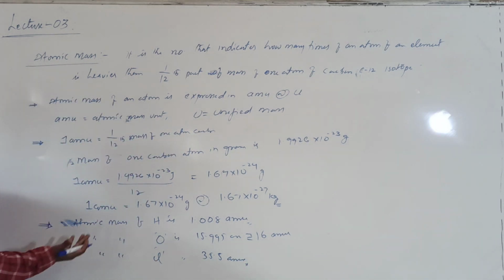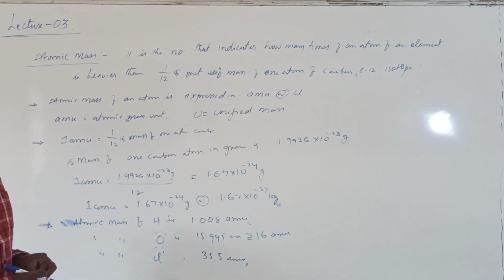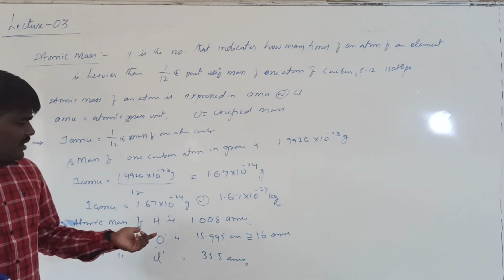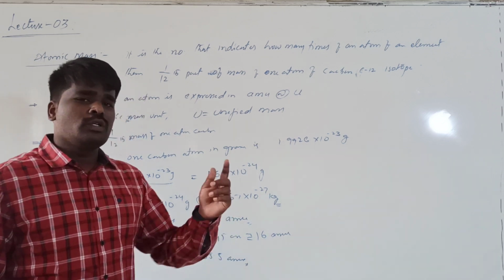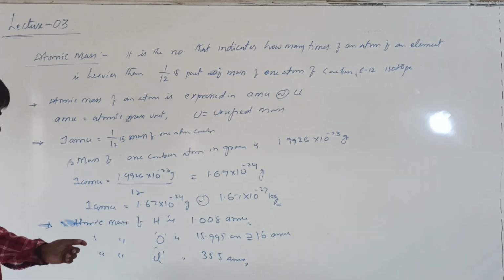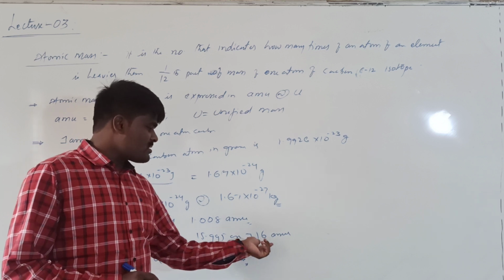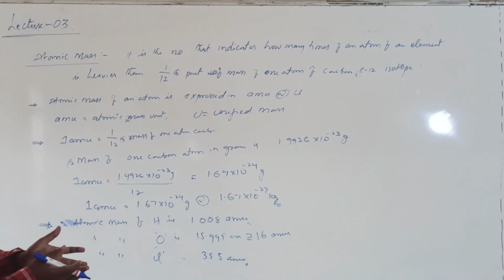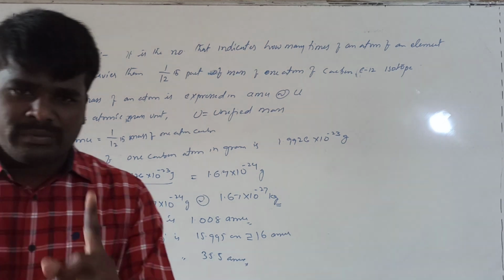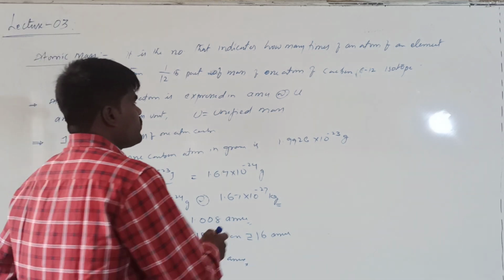This is a number which tells how many times it is heavier than 1/12 part of the carbon C12 isotope. That means a hydrogen atom is 1.008 times heavier than 1/12 part of the mass of one carbon atom of C12 isotope, whereas an oxygen atom is 15.99 times heavier, or we can say 16 AMU. This is the meaning of atomic mass. You have to remember that the mass of one atom is expressed in AMU or unified units.